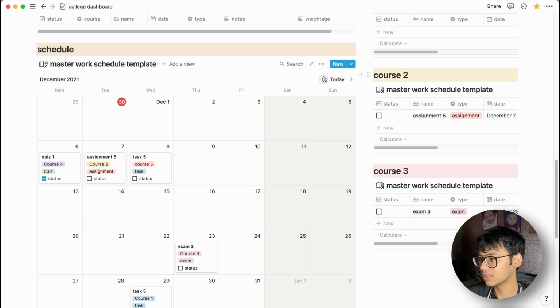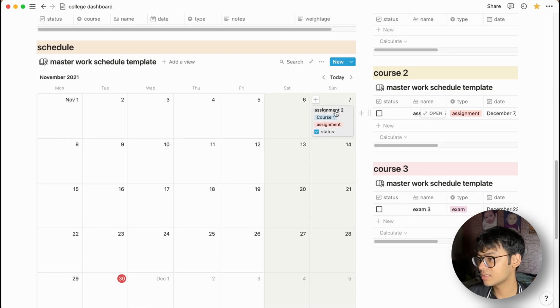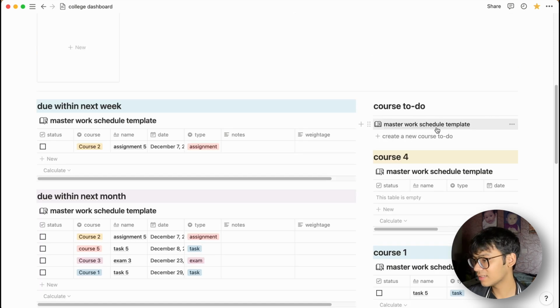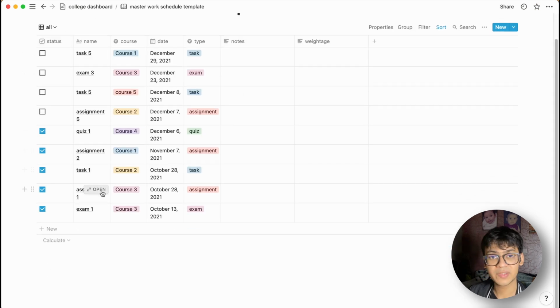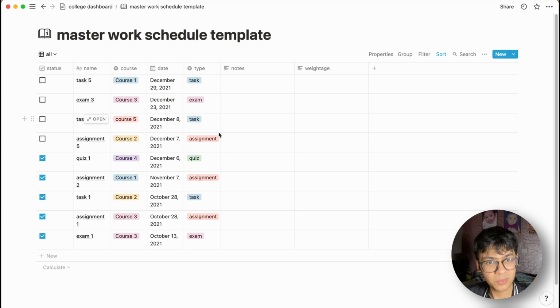See, you can see all the things that you've done in the past, or you can click this little thing called the masterwork schedule template, and here you can see everything. So let's talk about the masterwork schedule template now. This is what this whole dashboard is built on, this little table.